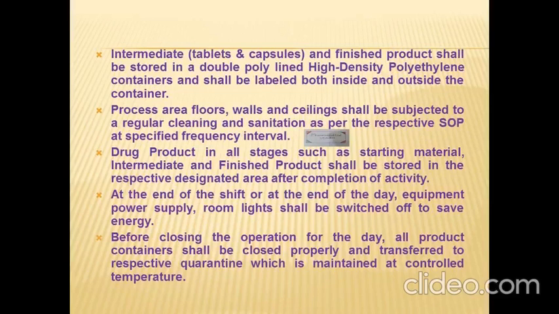Intermediate bulk tablets and capsules and finished product shall be stored in double polylined high density polyethylene containers and shall be labeled both inside and outside the container. Process area floors, walls, and ceiling shall be subject to regular cleaning and sanitization as per the respective SOP at specified frequency intervals. Drug product in all stages such as starting material, intermediate, and finished product shall be stored in the respective designated area after completion of the activity.